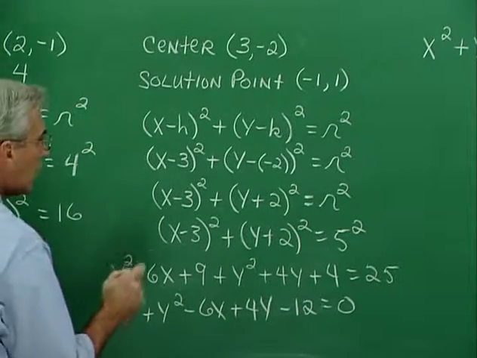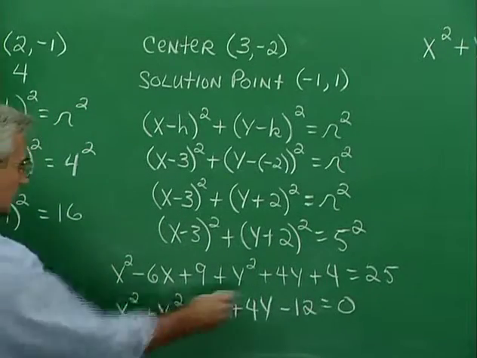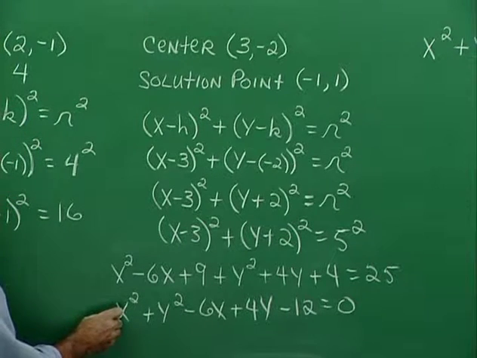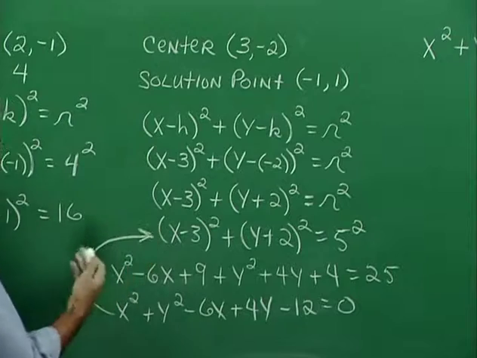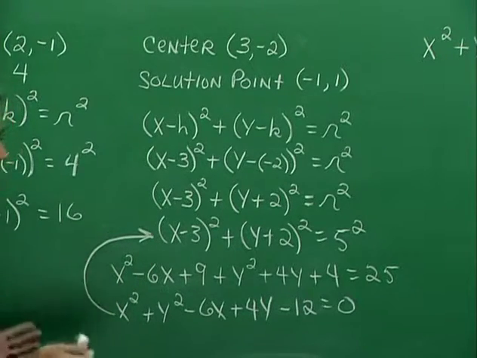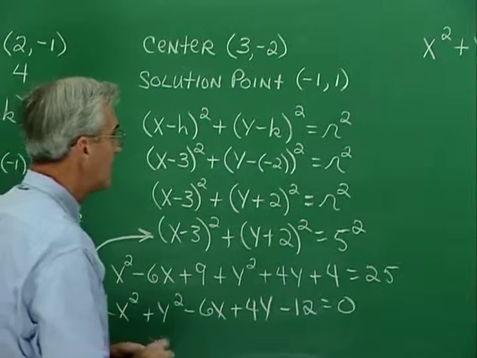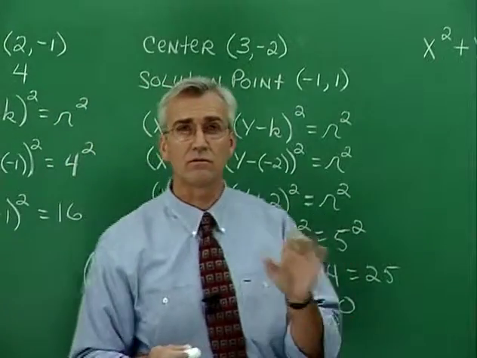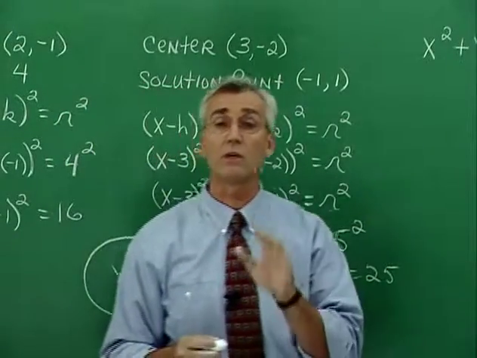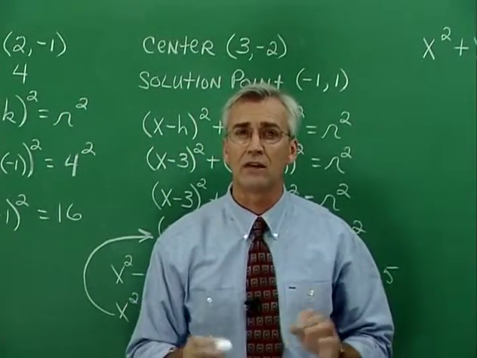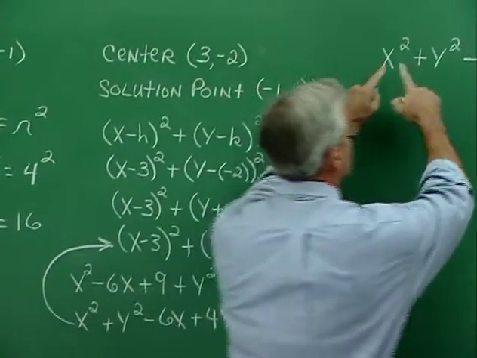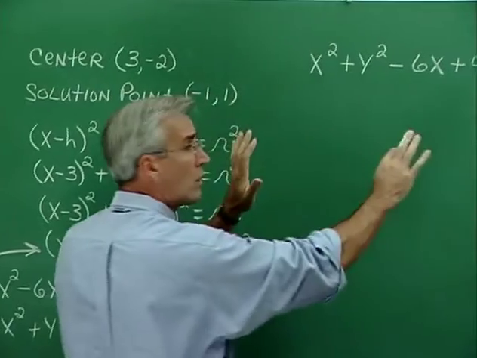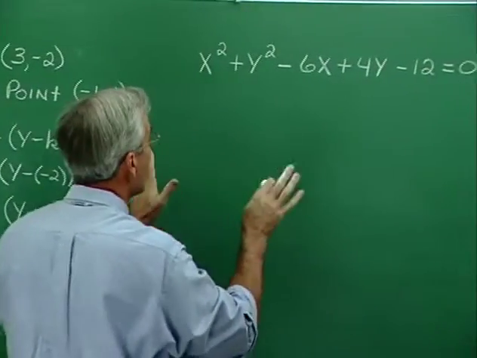Now, there must be a way for us to take this general form of the equation and move back into a standard form in order for us to understand aspects of the graph and to see those aspects of the graph. And certainly that's the next thing that we want to do. Certainly we ought to be able to do that, and it's not too difficult. Let's go through the process. Here's the same equation, and I want to work back the other way, and here's how we proceed.